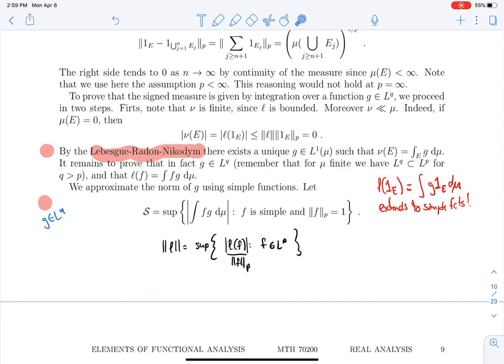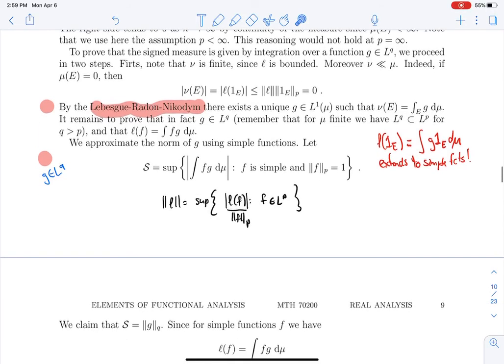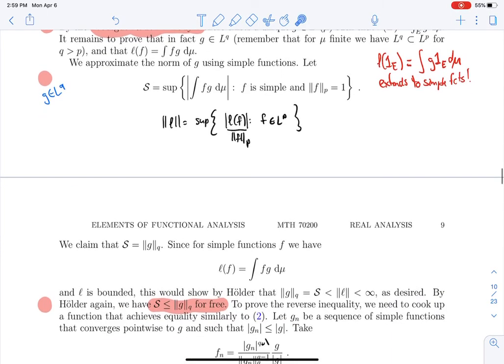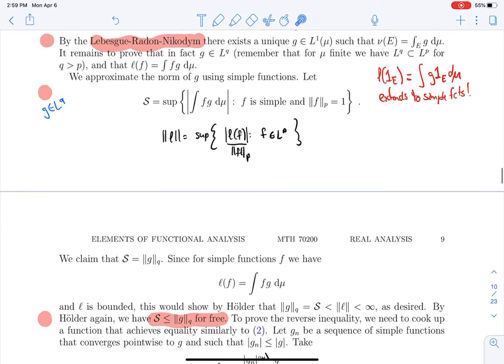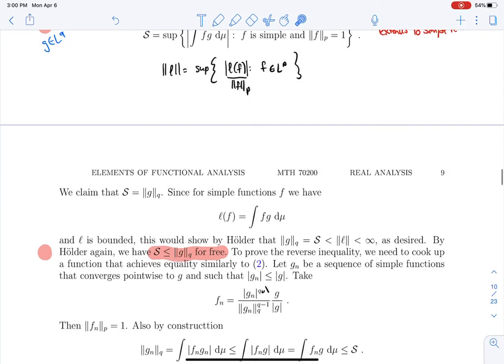How do we show that? Again, it's a little bit of a clever trick, defining the right function. You look at the norm of your linear functional restricted to simple functions. We call this S, the supremum of the functional only on simple functions, and we showed that the supremum is exactly the LQ norm of g. That's the best we can do so far, because our functional is only defined on simple functions.